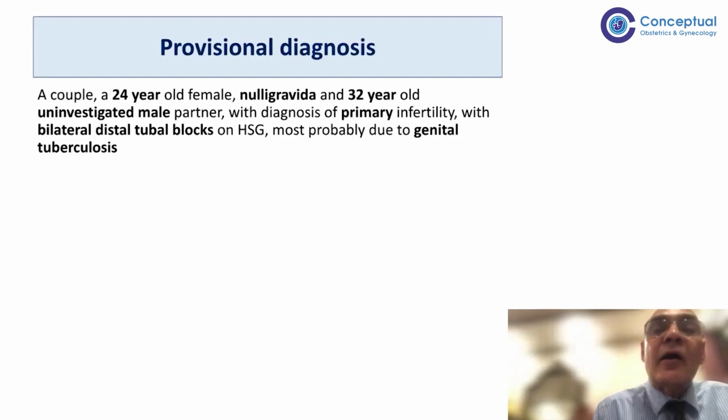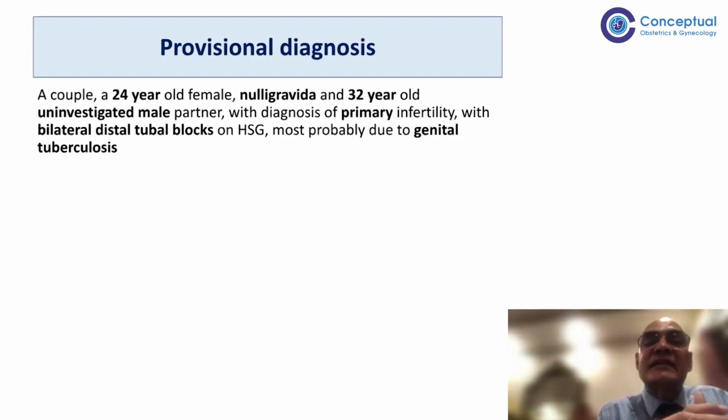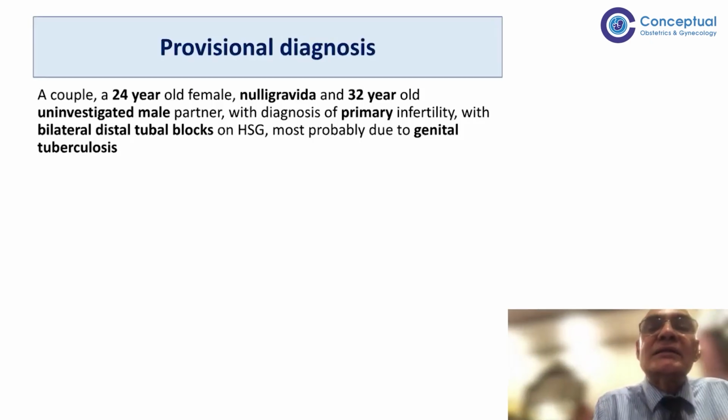So that's why early diagnosis, early treatment, before irreversible changes occur in the tubes and endometrium, we can get better results. But many patients, almost 30 to 40%, become suitable for IVF-ET. And so we should do that, and results are good. But that also should be done only after giving full ATT.